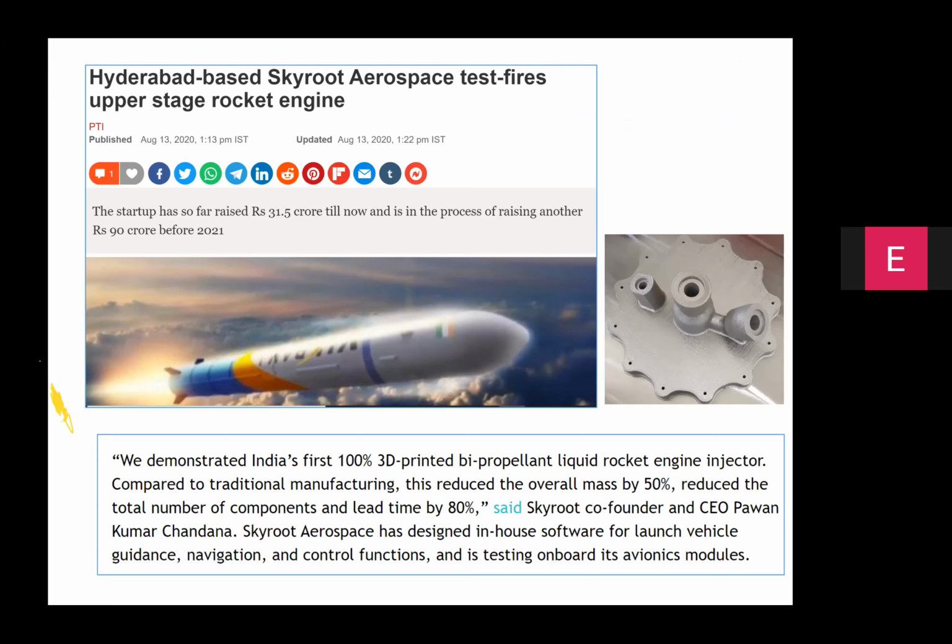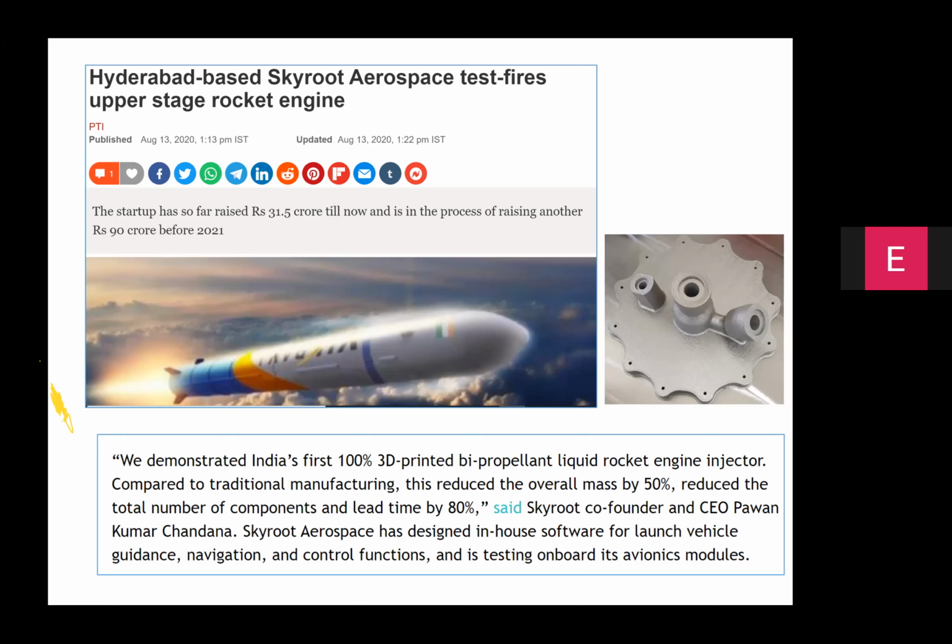In this industrial case study, the most important point for users to note is the overall mass of the part was reduced by about half, and the lead time for manufacturing was reduced by almost 80%